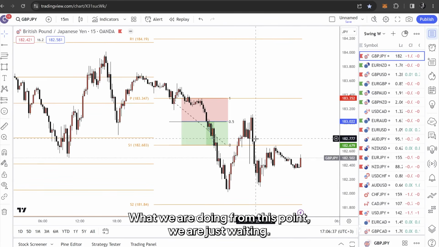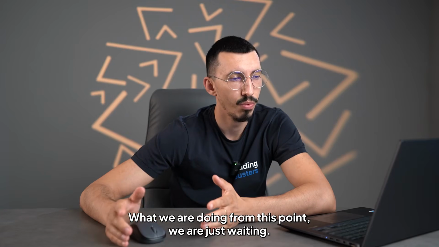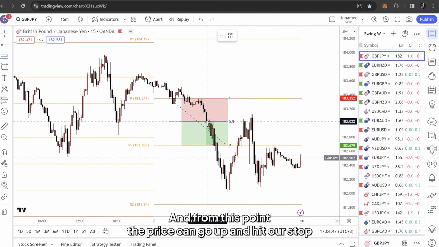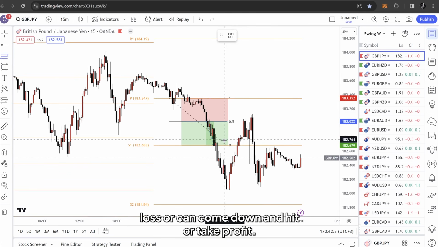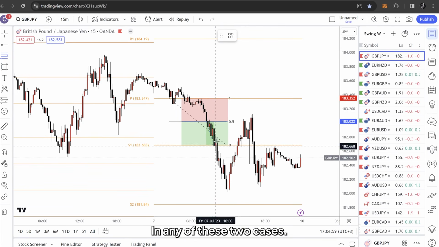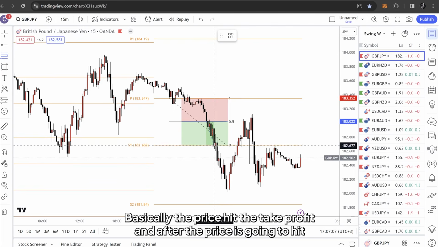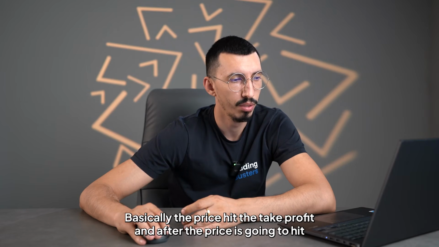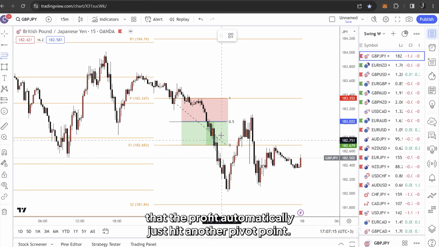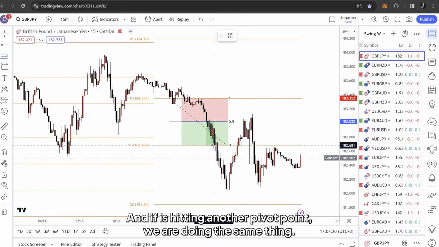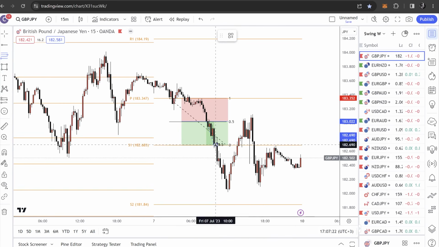That's it. What we are doing from this point, we are just waiting, and from this point, the price can go up and hit our stop loss, or can come down and hit our take profit. In any of these two cases, let's follow this one here. Basically, the price hit the take profit, and after the price hit the take profit, it automatically hit another pivot point, and if it's hitting another pivot point, we are doing the same thing.